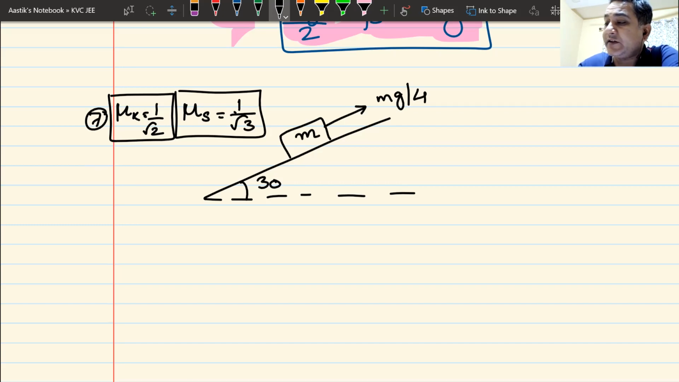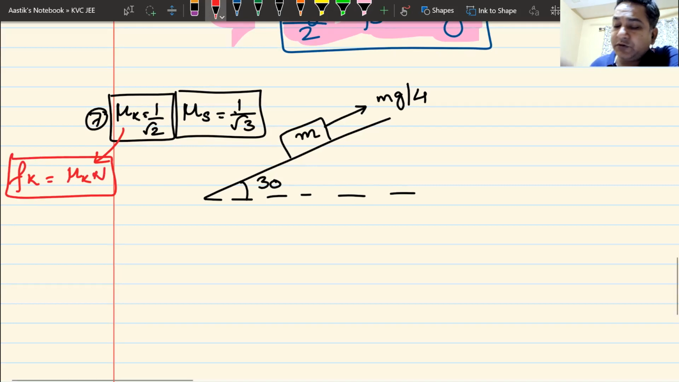Let me use a different color. If the block is moving, the friction has to be kinetic, and kinetic friction is always equal to mu k into N. Mu k will be given to you. You can easily find out the value of N, and you will have your answers. No doubt on that.